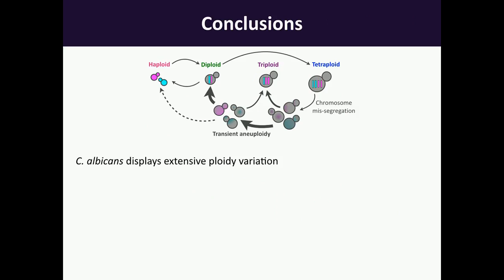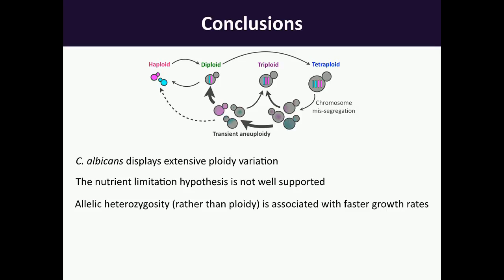Okay, so in conclusion, I hope to have convinced you that Candida albicans can display extensive ploidy variation, and that this nutrient limitation hypothesis is not well supported. It should be said that there are lots of other studies in Saccharomyces and other budding yeast species that also do not support this idea of a nutrient limitation hypothesis promoting haploidy. But rather, in Candida, it's the allelic heterozygosity that really confers very large fitness advantages under most of these conditions, as opposed to ploidy per se.